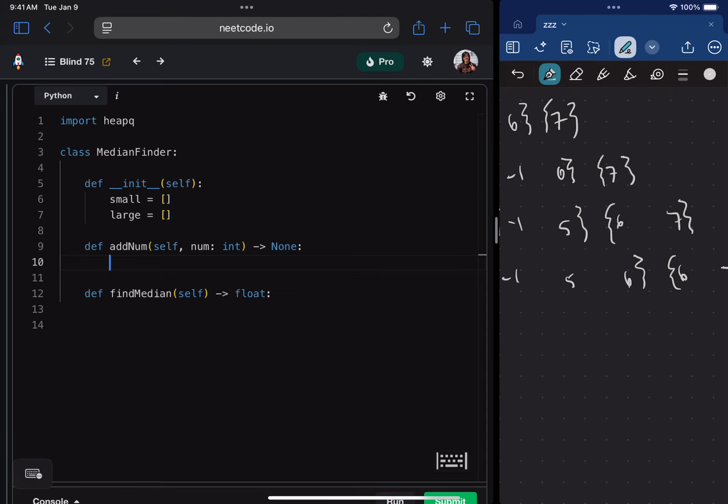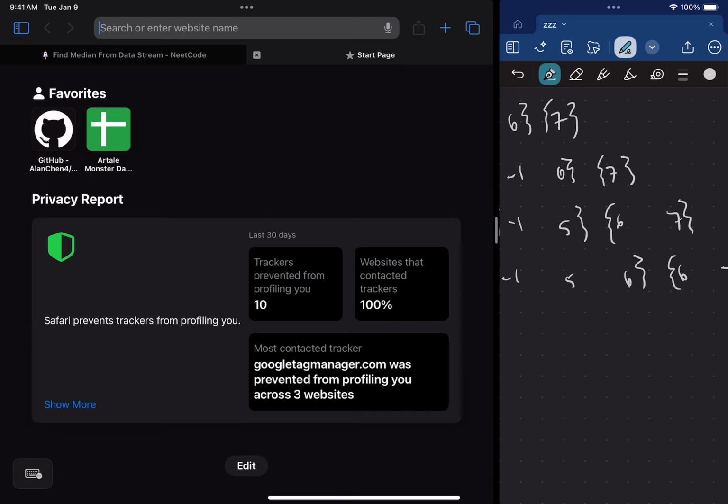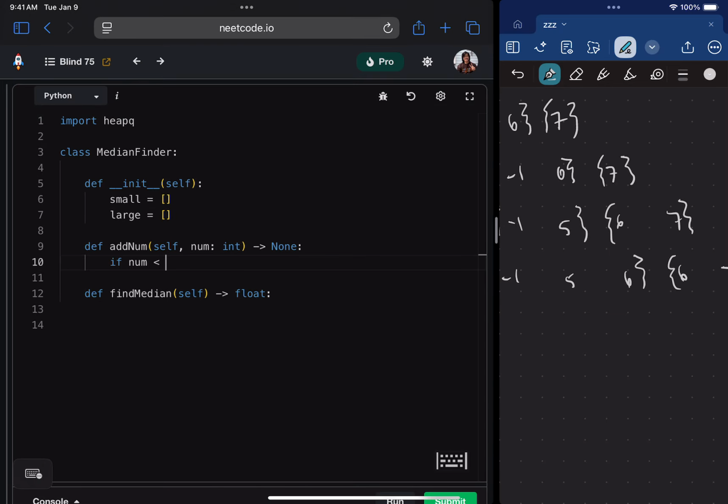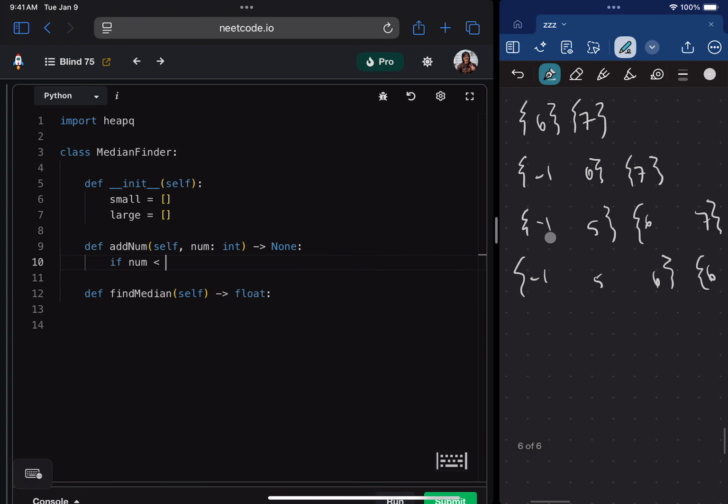Now, how can we know? We can say if the number that we're going to add is less than, you know what, no wait, actually, I know this. Python definitely uses min heaps. So what that means is it's really easy to get the minimum element, but if we need the maximum element, we have to do some weirdness.